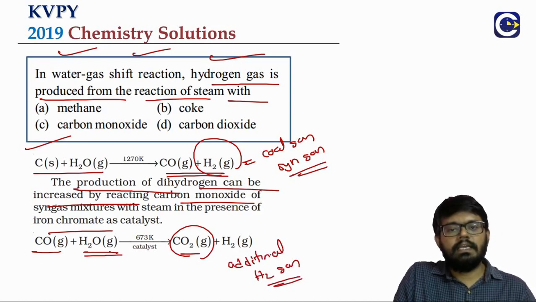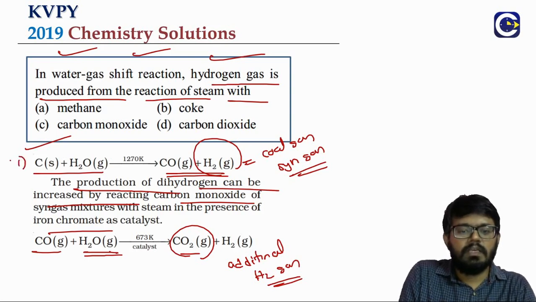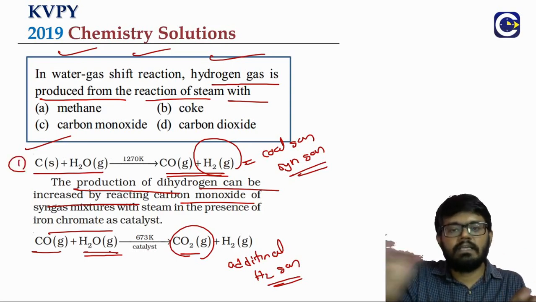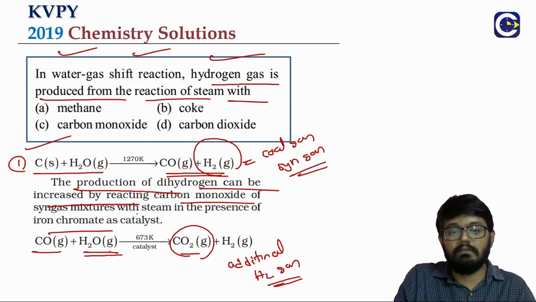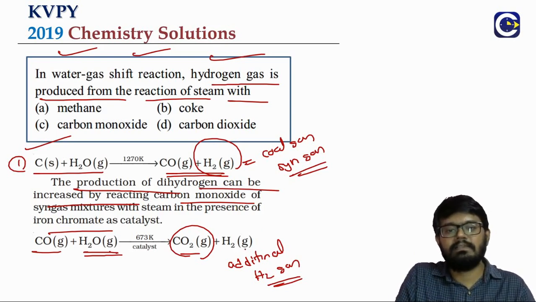So this reaction, right, we are able to produce additional hydrogen gas because of the reaction between the steam and the carbon monoxide. Okay, so first step is what? In the coal gasification, first step is what? Steam acting on coke. There we will get the coal gas, mixture of CO and hydrogen. If we further allow it to react with some more steam, then what we will get? The action of steam on carbon monoxide will give us what? Carbon dioxide and hydrogen gas. So what is the answer for this? Option C.